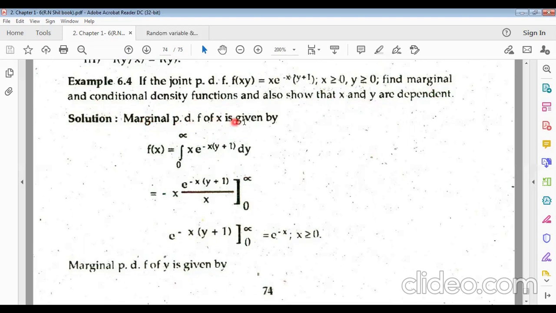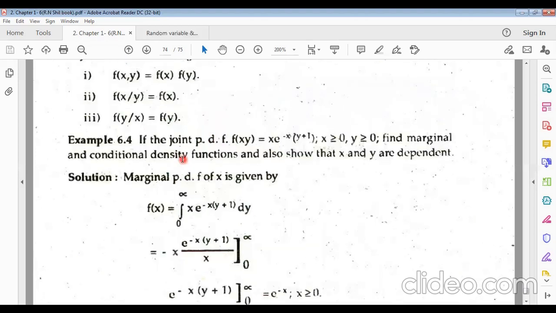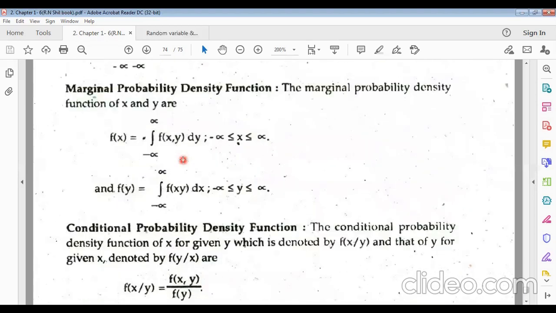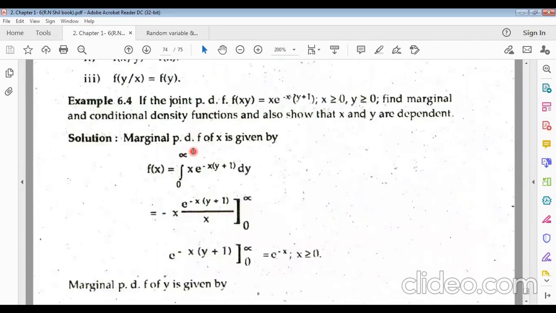Now the marginal probability density function of x is given by f of x equals what? The limit will be 0 to infinity, since y is non-negative, starting from 0 up to infinity. So f of x equals the integral of f of xy dy, with limits 0 to infinity. This is the formula we are using here.